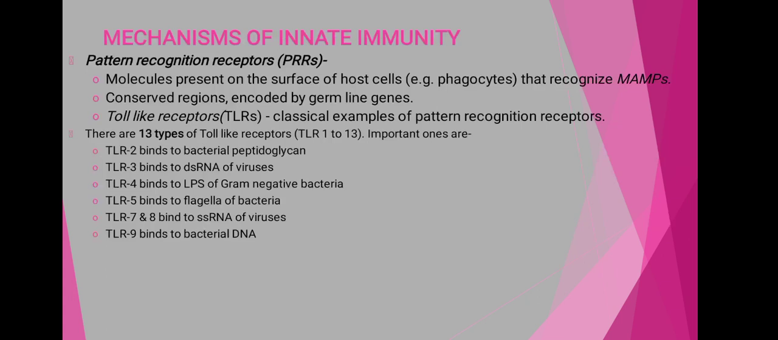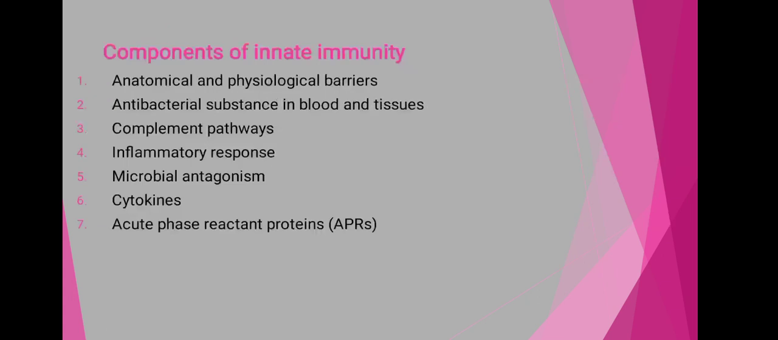This means that for the different components of the microorganism, different receptors are present on these immune cells. Now the different components of innate immunity are: the anatomical and physiological barriers, antibacterial substances within the blood and tissues, complement pathways, inflammatory responses, microbial antagonism, cytokines, and the acute phase reactant proteins.